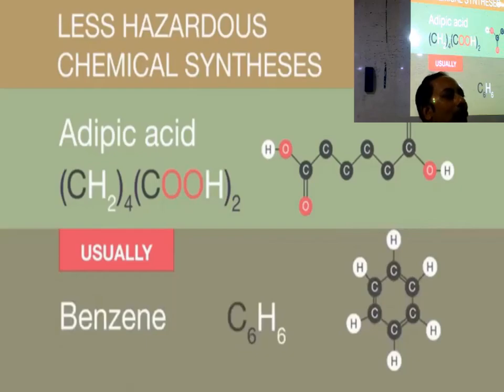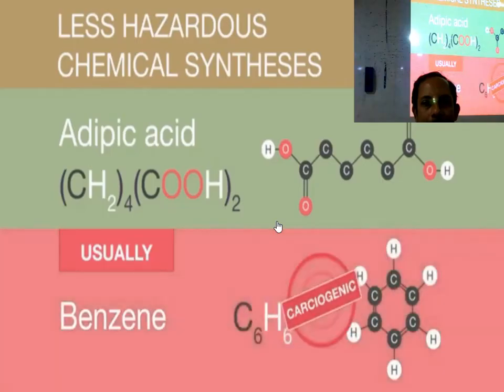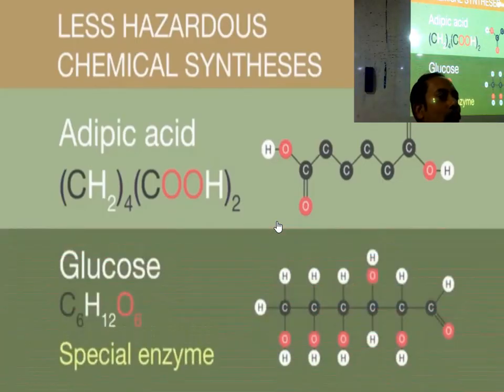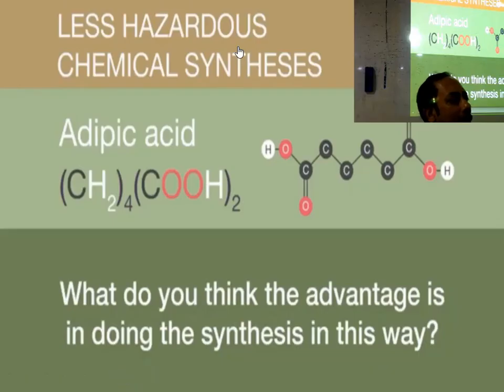But how do you make the adipic acid then? Nylon is required, so adipic acid is required. There is an alternative way: from sugar we can make it. Unfortunately, benzene is carcinogenic or cancer-causing. Instead of benzene, glucose extracted from sugar and special enzymes, genetically modified bacteria, can be used to produce adipic acid. The same adipic acid is produced, but instead of benzene, we are using glucose here.